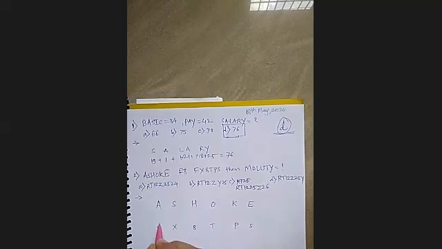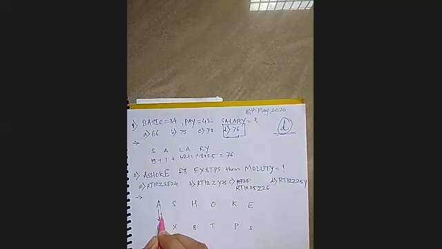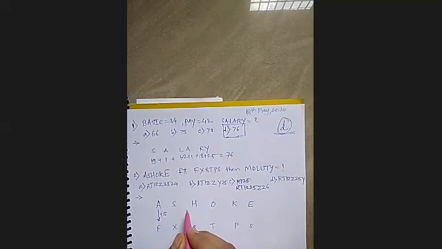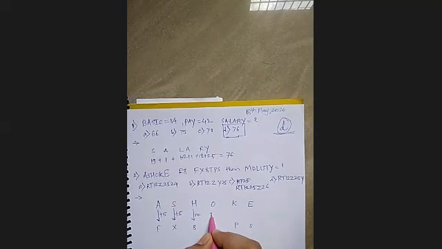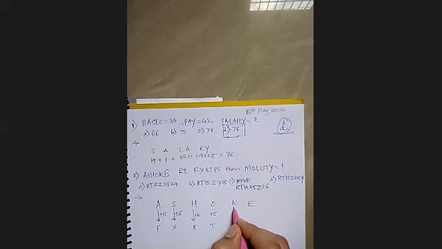So A and F are related by +5. S and X are also related by +5. H is only related by its number. O is again related by +5, so O +5 is T. Then K is 11 and P is 16, so again it is related by +5, and E is also related by +5.